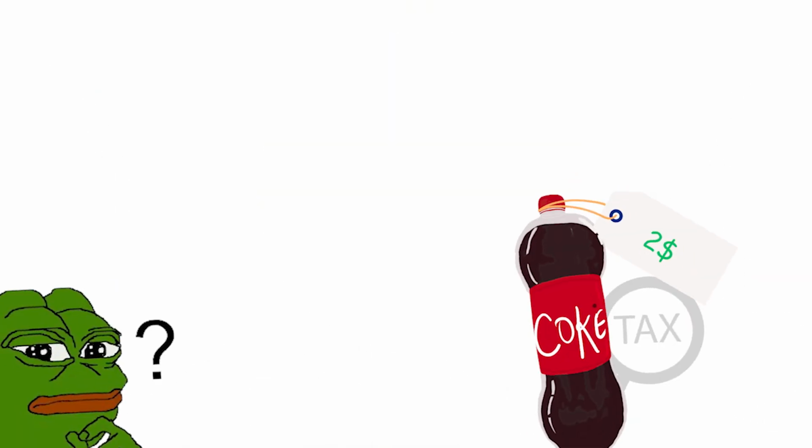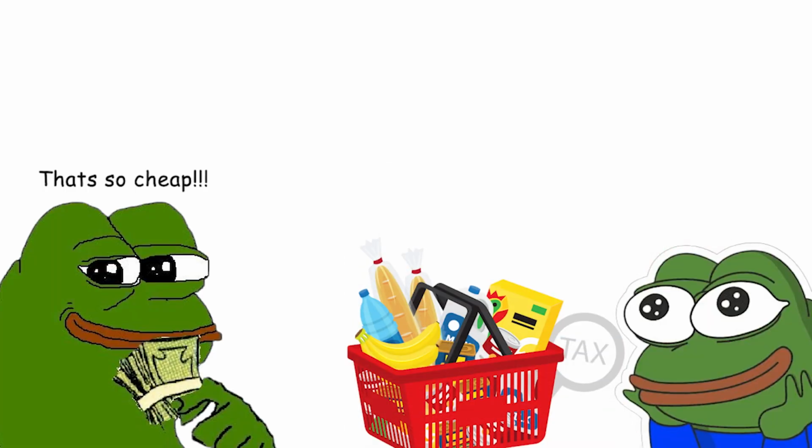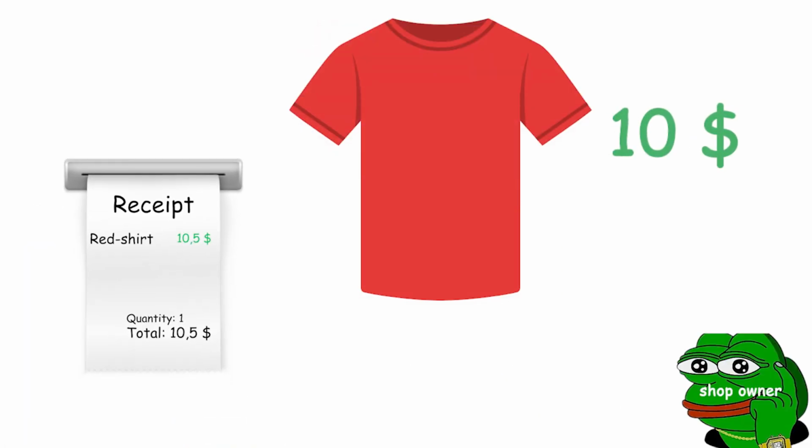Indirect taxes. Indirect taxes raise prices without you noticing them directly, unlike income tax on your earnings. You pay them hidden in the cost of goods, like sales tax, or services, like hotel tax. For example, a $10 shirt with 5% sales tax becomes $10.50. You pay the extra 50 cents, but it's not listed as a separate tax on your receipt.